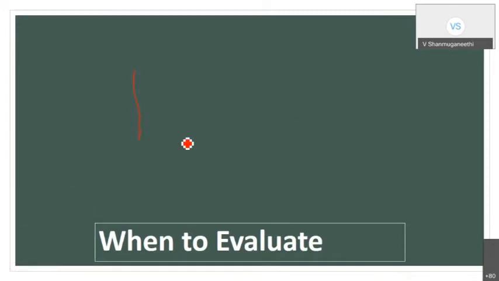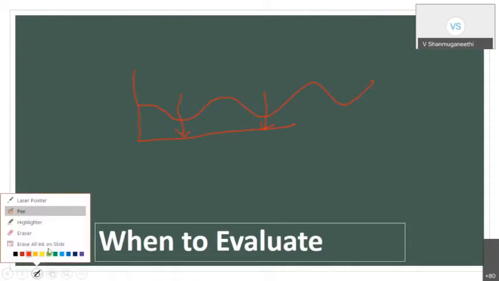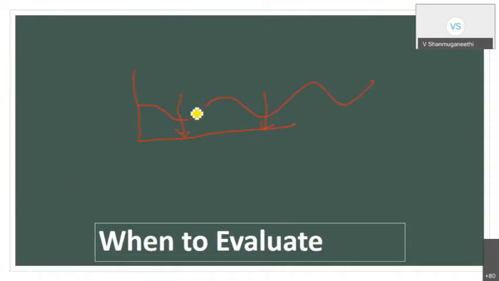our classroom attention rate starts from here, then it will come down after some time. Then again it will go up, then come down, then go up. So this is the place when it is coming down. Then your role, the major role, is where you are running some activity. Again, here you are doing some activity. Whenever you play some activity, that activity plays the major role to bring the attention level high.